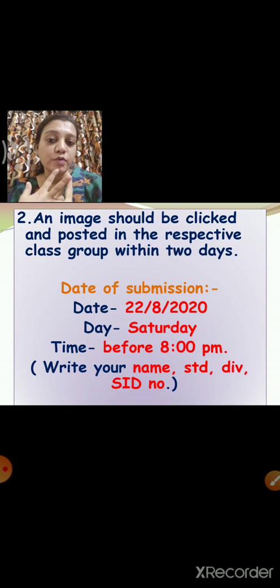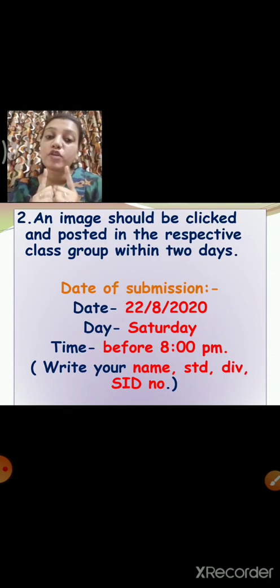You have a WhatsApp group of your class, right? Tell your mommy or daddy to send the photo of the label of the parts of the body which I have shown you in the first assessment, and the second, this activity of the family tree. These two photos you have to send on your WhatsApp group on Saturday 22nd August, before 8 p.m. After 8 p.m. the teacher will not see.